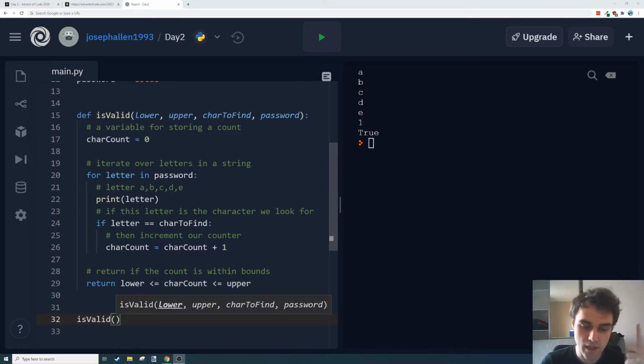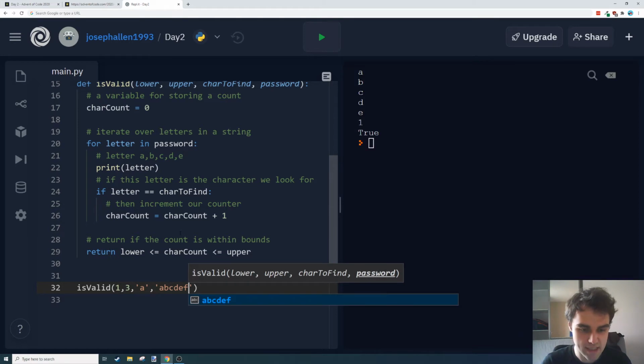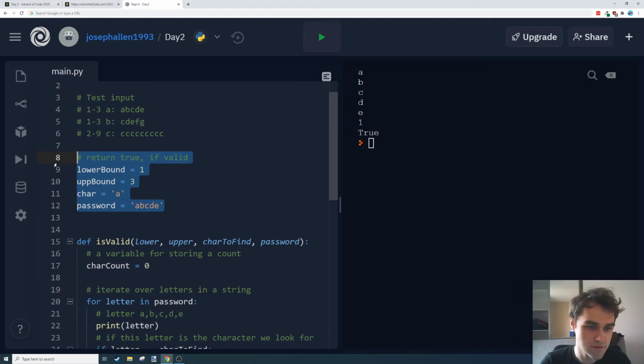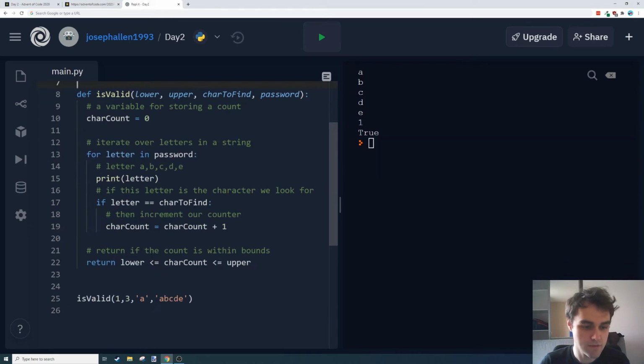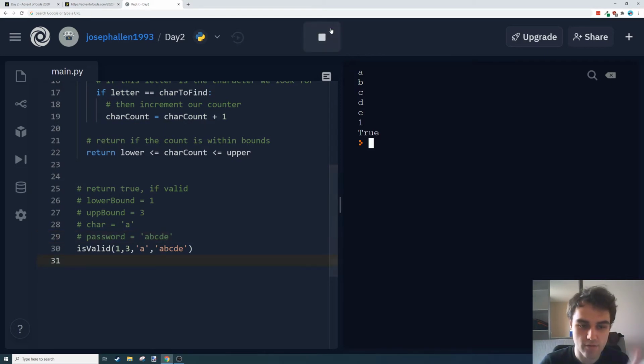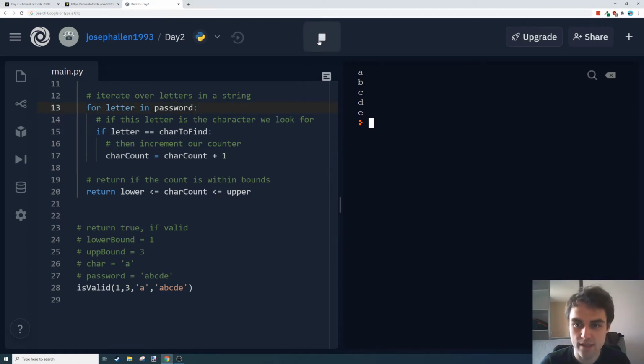So it's reminding us we need a lower number, upper number, character to find, and a password, which we have here. So that's 1, 3, A, and ABCDE, not an F. Okay, cool. So we got that first test case. I'm now going to move this test case down a bit just to keep it all together with what we're doing, because we won't be using this forever. So now that will return true. It won't print anything out. Let's tidy up a little bit so we don't need those letters. So now it shouldn't print anything.